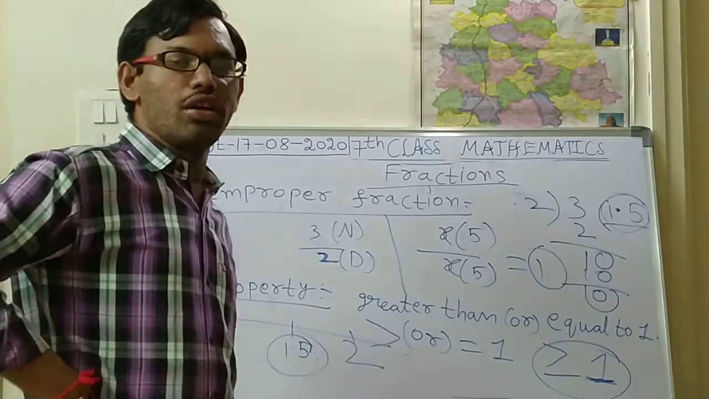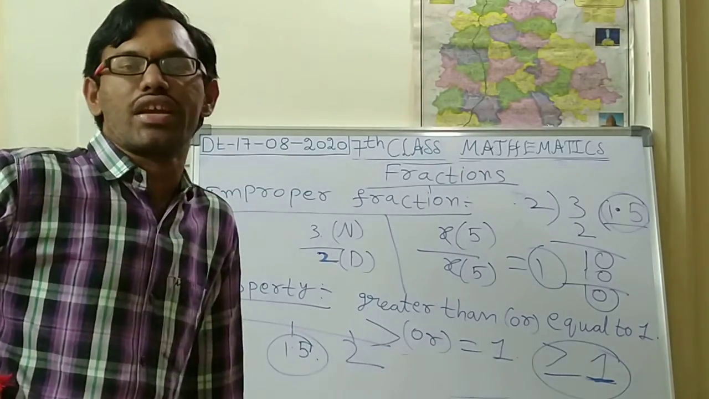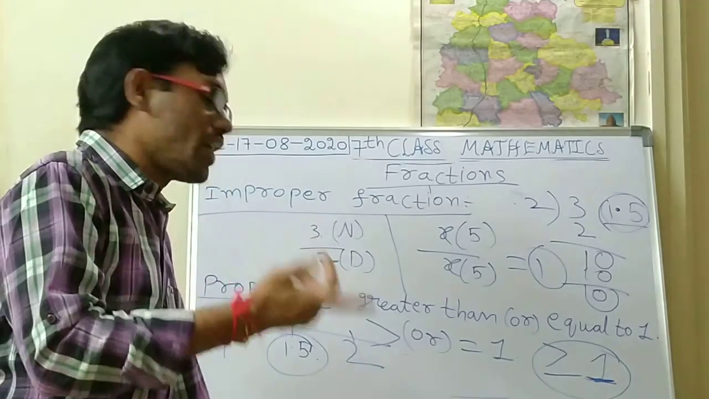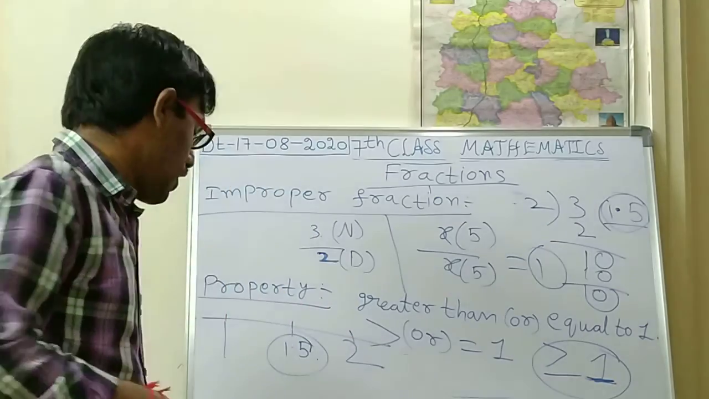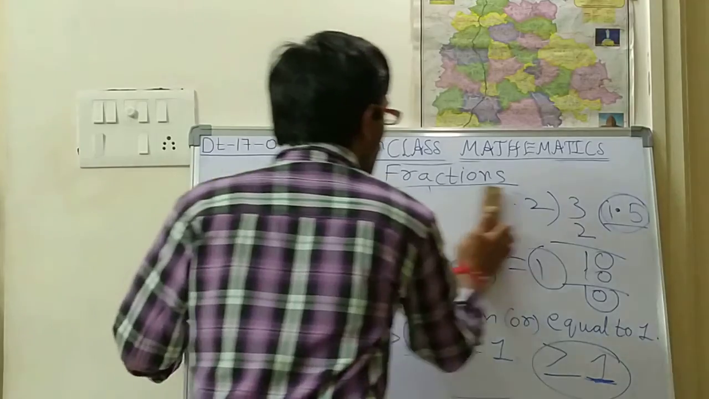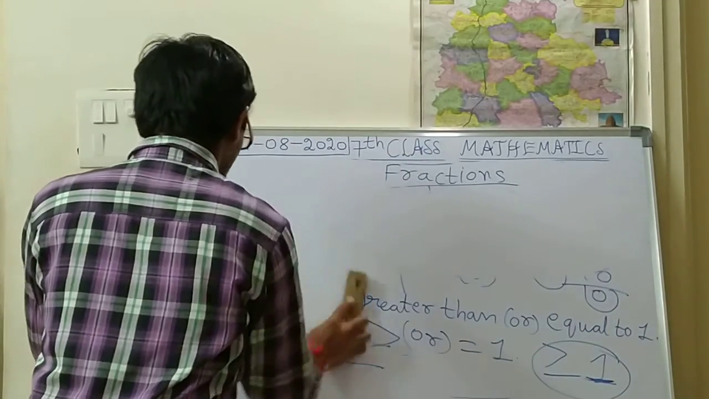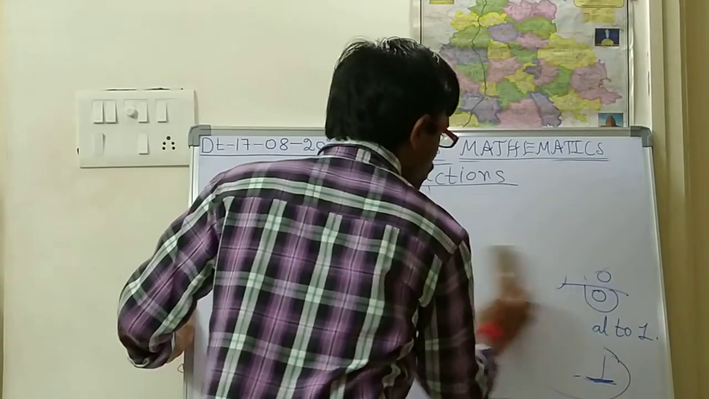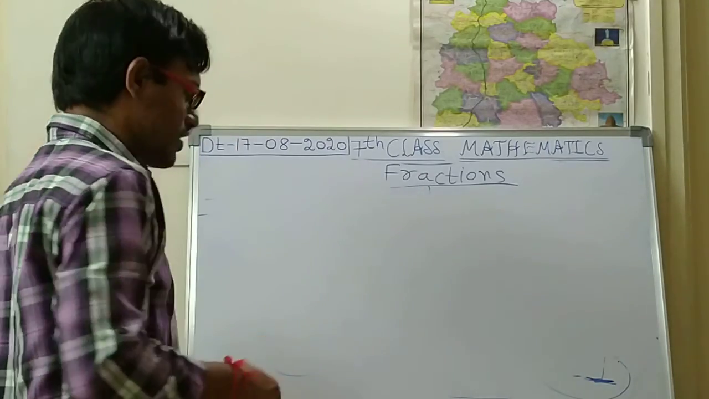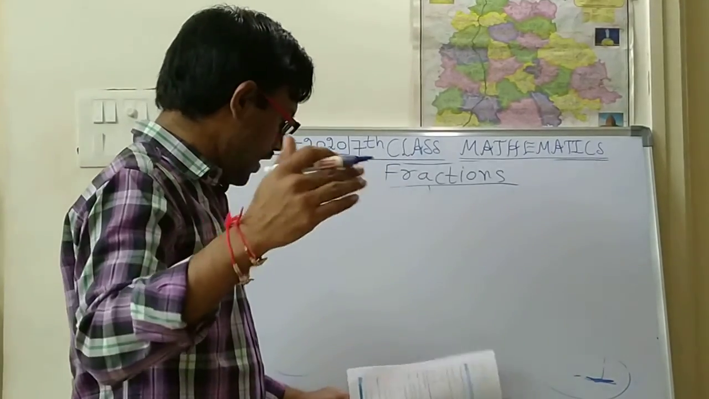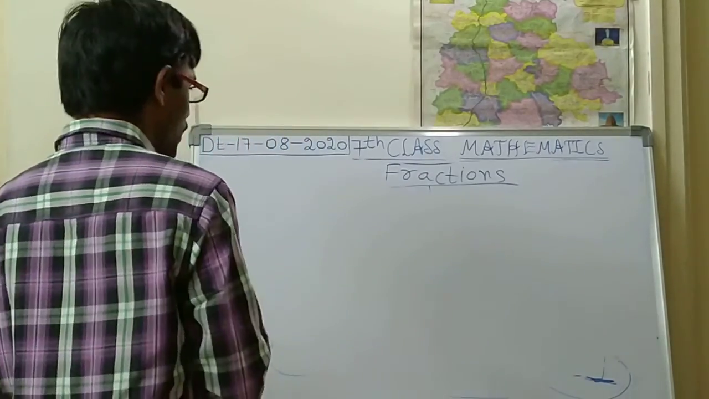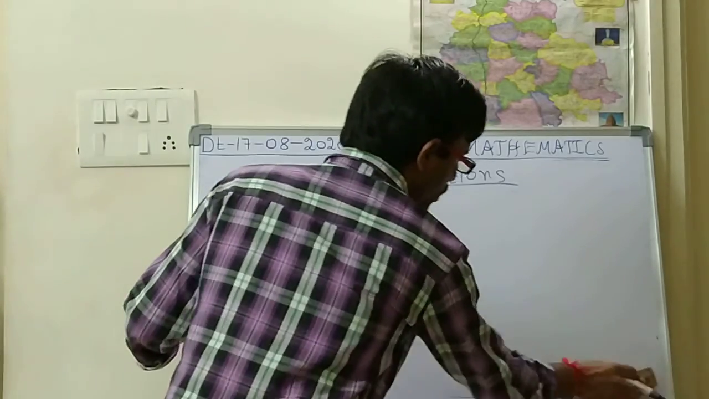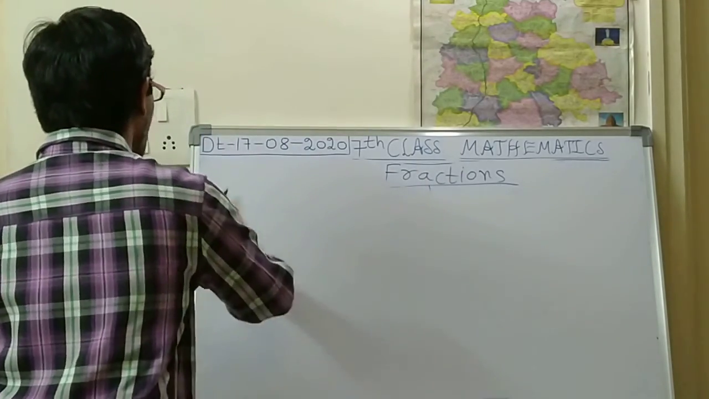So if any two proper fractions are given, how can you guess which is greater and which is smaller? Further, there is one more concept. One more type, the mixed fraction, is there. That one I will explain later on. Here, how can we compare which is greater?